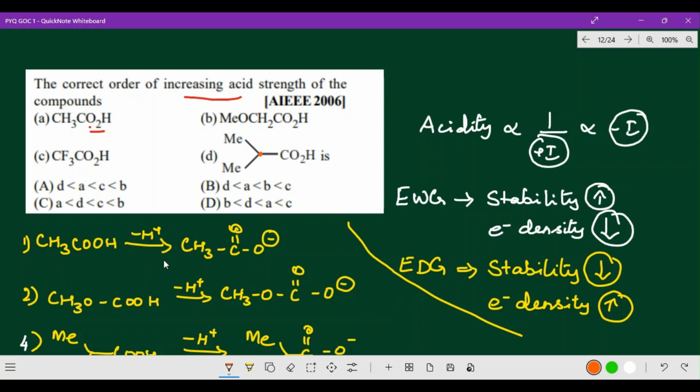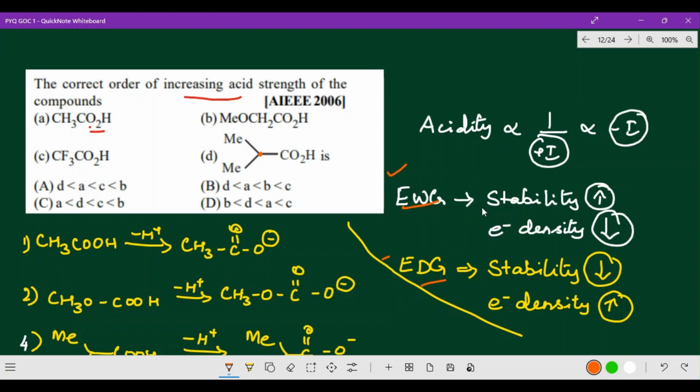Okay, now when we are talking about acidic strength, two main points you have to remember, that is electron withdrawing group and electron donating group. An electron withdrawing group will increase the acidic strength, whereas an electron donating group will decrease the acidic strength. That is what they have mentioned here. Acidity is inversely proportional to plus I and directly proportional to minus I. So plus I effect is where you identify electron donating group, and minus I effect is electron withdrawing group.